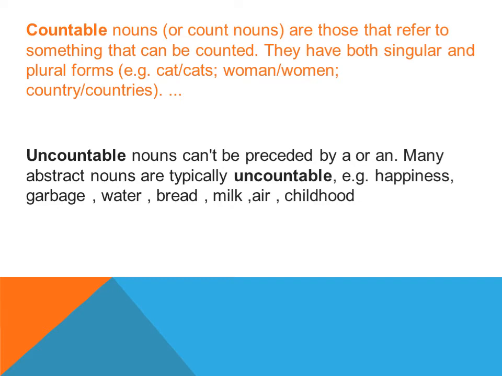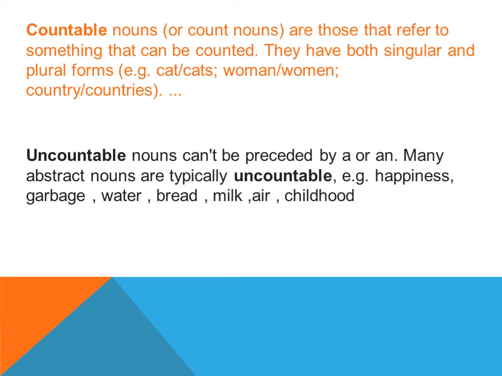When I was discussing countable nouns, of course singular and plural is another concept which I will be discussing in another topic, but all the nouns which we can count come under this category. When we make their plurals, different rules apply. For example, if a noun ends with y, when we make its plural, y is replaced with ies.